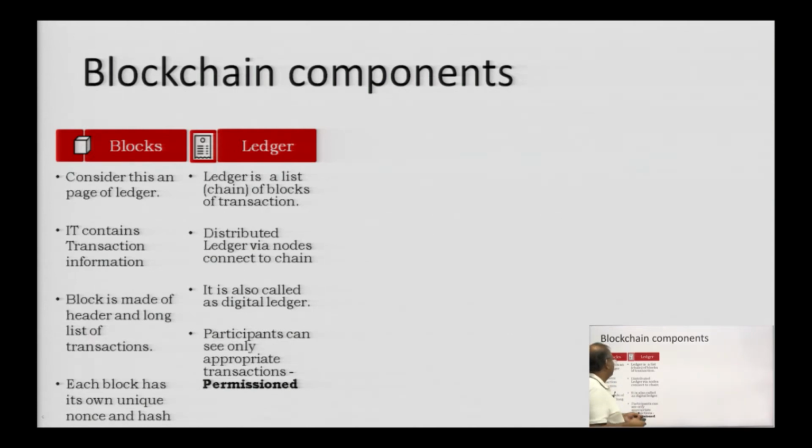Distributed ledgers. The ledger which has been distributed across nodes connected to a chain is also called the digital ledger. A ledger which you maintain digitally is called a digital ledger. The participants who have the appropriate permission can see the transactions. So, basically Rahul and Ravi can see the transactions which they participated in, am I right, which they have permission for.